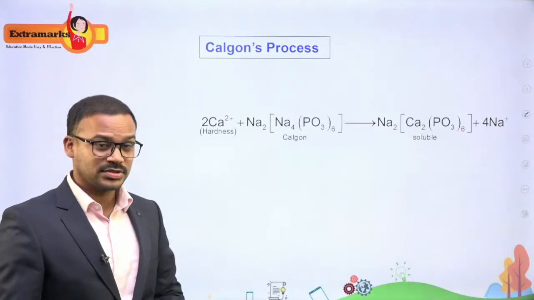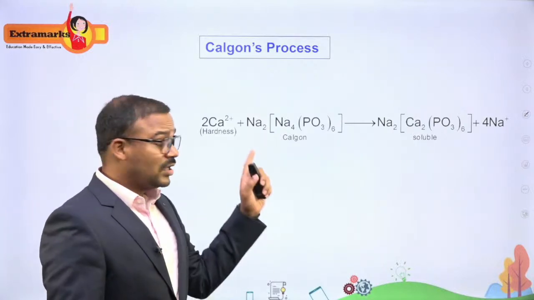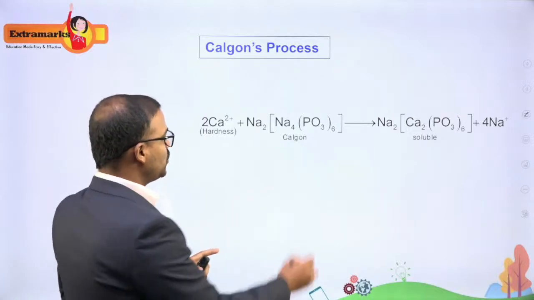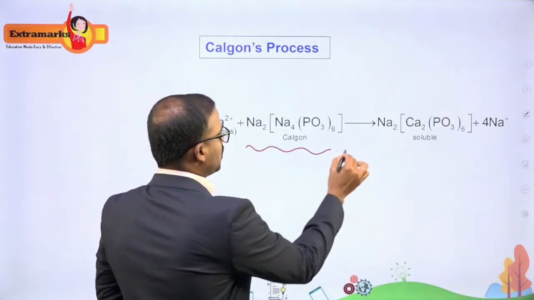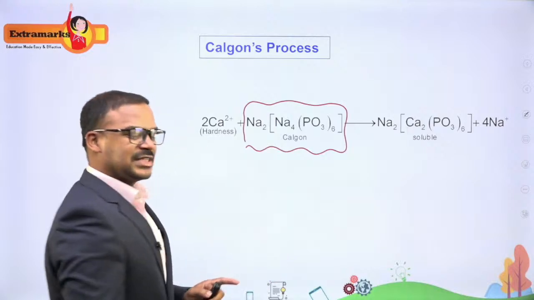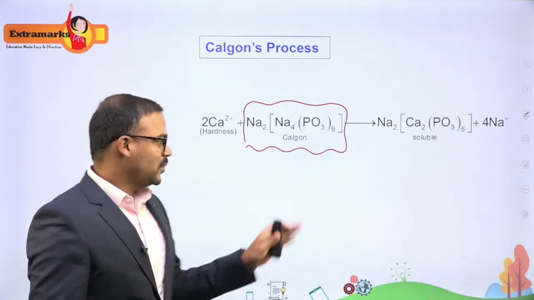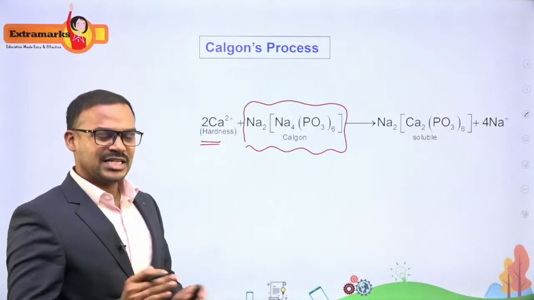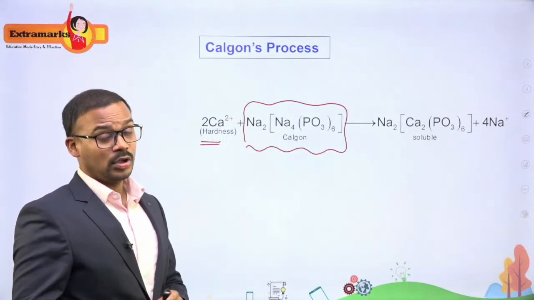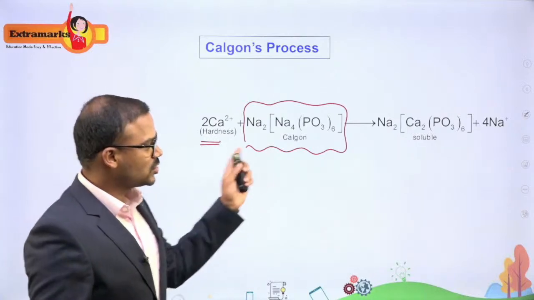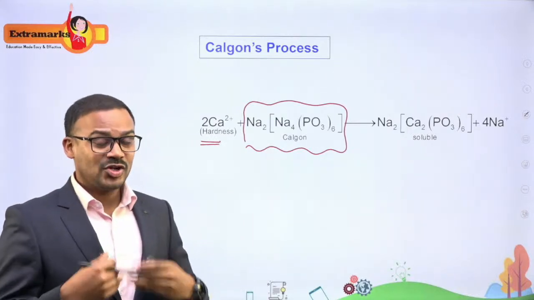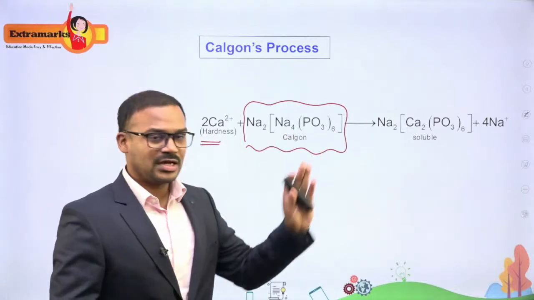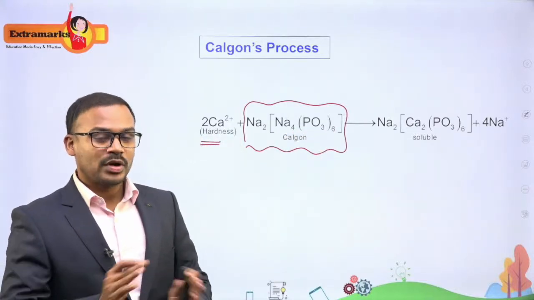It is Calgon process. Calgon's process is also a technique used for removal of permanent hardness. We use a molecule called Calgon, and the theme is again the same. It is able to remove the positive ions alone. So here also the hardness has been removed, but it means only the cations are being removed, not the negative ions. Here also we are removing ions, we are deionizing it, but not both negative and positive. Only the positive ions are being removed from the water to remove the hardness.